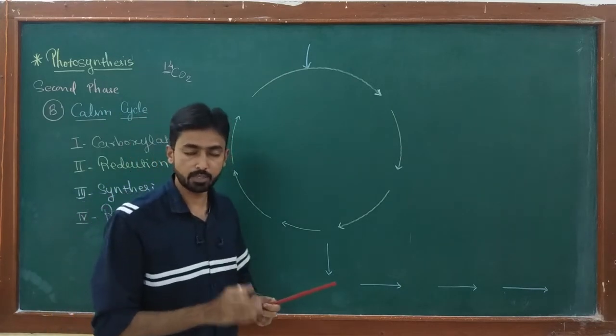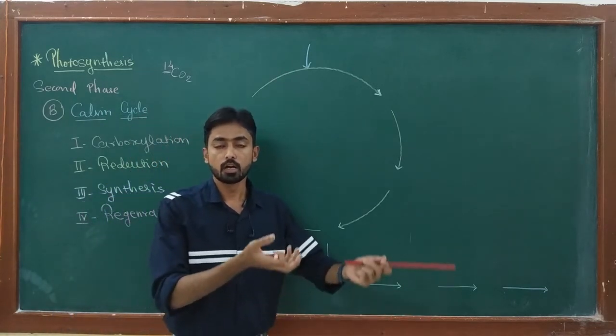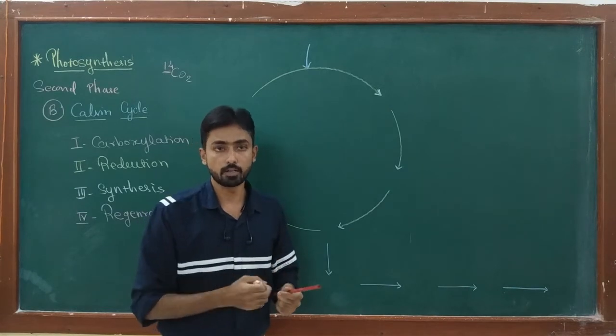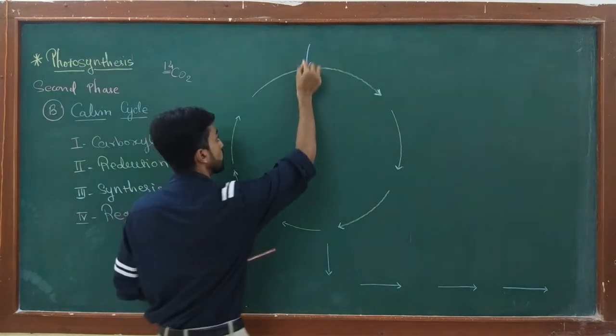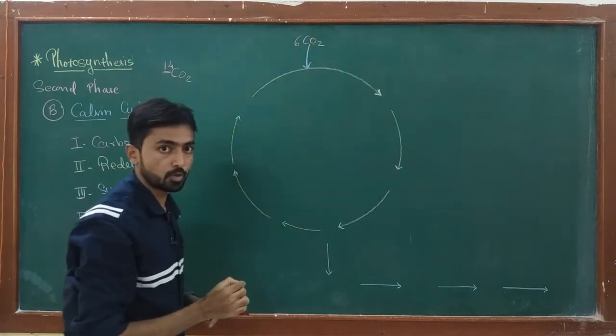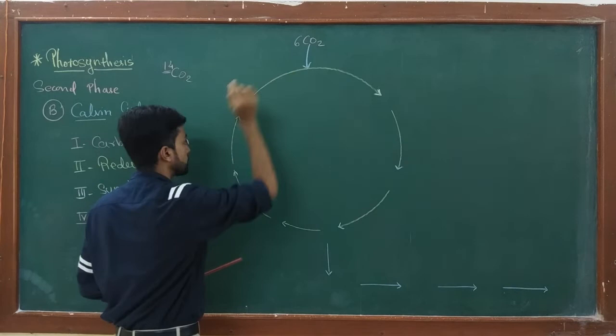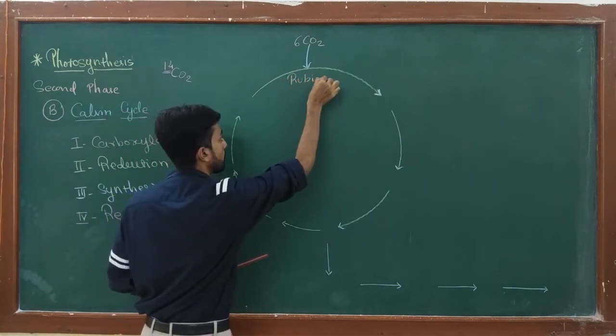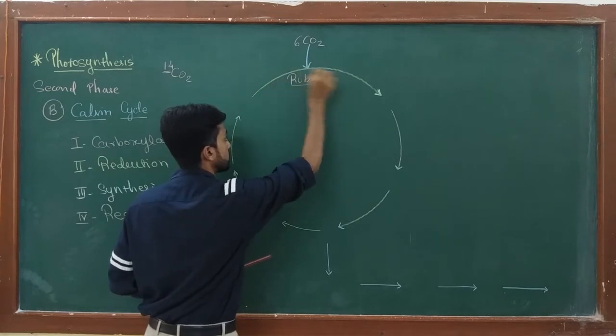Carboxylation is the first stage of the Calvin cycle in which carbon gets entry into the cycle in the form of carbon dioxide. So 6 molecules of carbon dioxide, or 6 molecules of CO2, are fixed by the enzyme Rubisco in the first reaction.